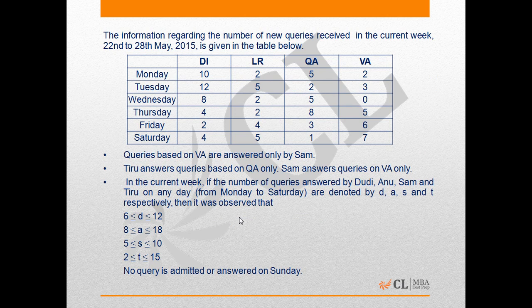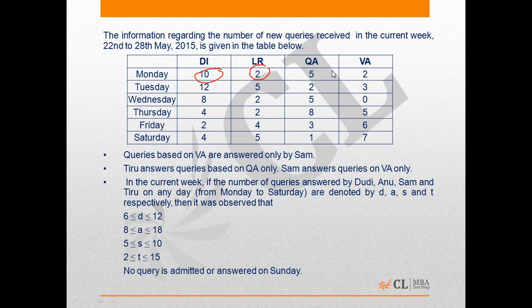The information regarding the number of new queries received in the current week, 22nd to 28th May 2015, is given in the table below. The table shows the queries received across the four subject areas from Monday to Saturday. On Monday, 10 queries were received from the DI area and 2 from LR, 5 from QA and 2 from VA. Similarly, we can see the figures for other days.